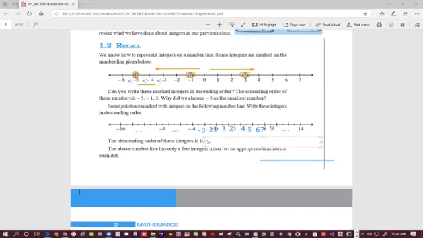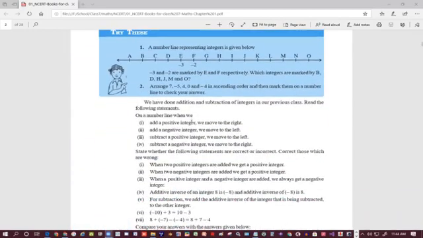Okay. The above number line has only a few integers filled. Write appropriate numbers at each dot. We have already filled it. Next is this, we have done. So very easy question. So you have to write for E and F. E and F is given. Which are the integers marked by B, D, H, J, M, O? So B, once again. Try once again.